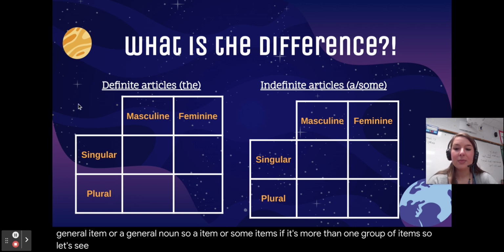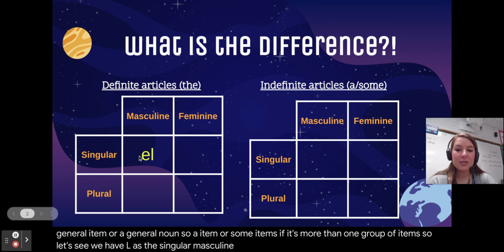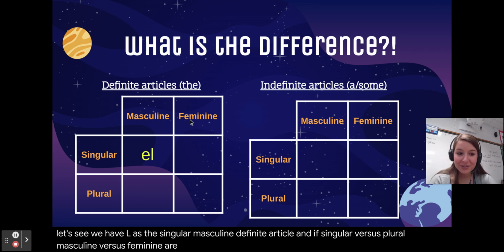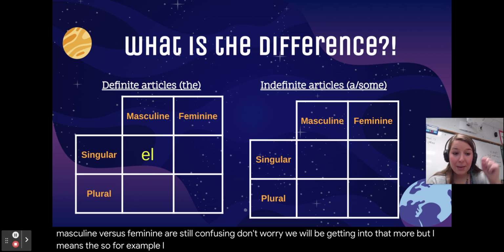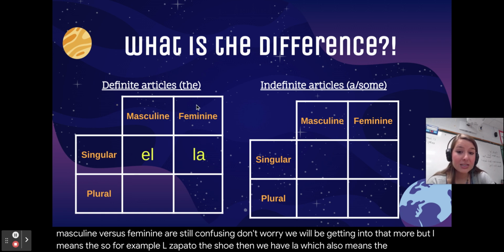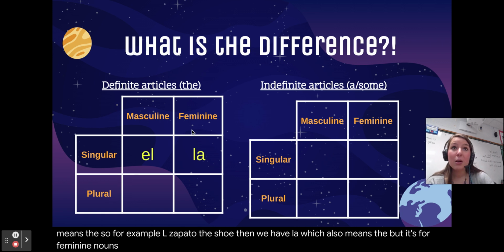So let's see. We have el as the singular masculine definite article. And if singular versus plural, masculine versus feminine are still confusing, don't worry. We will be getting into that more. But el means the, so for example, el zapato, the shoe. Then we have la, which also means the, but it's for feminine nouns. So la ventana, the window.